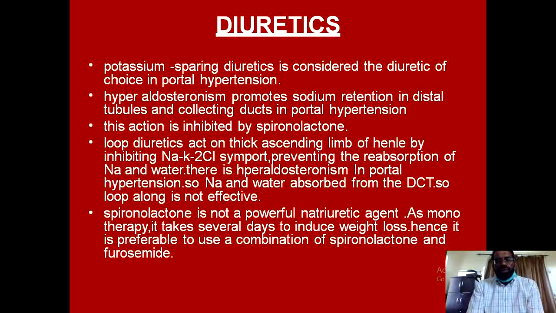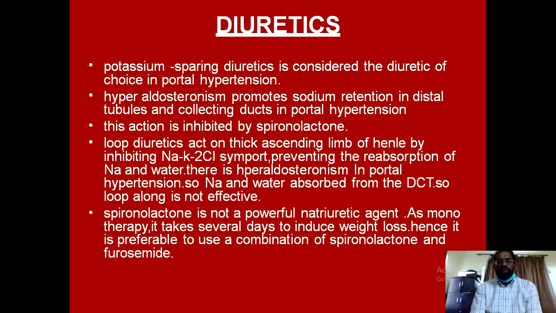The mainstay of treatment is the use of diuretics, and the potassium sparing diuretics are considered the diuretic of choice in portal hypertension. Liver cirrhosis and portal hypertension is a state of secondary hyperaldosteronism, and two main mechanisms are responsible for this state of secondary hyperaldosteronism.